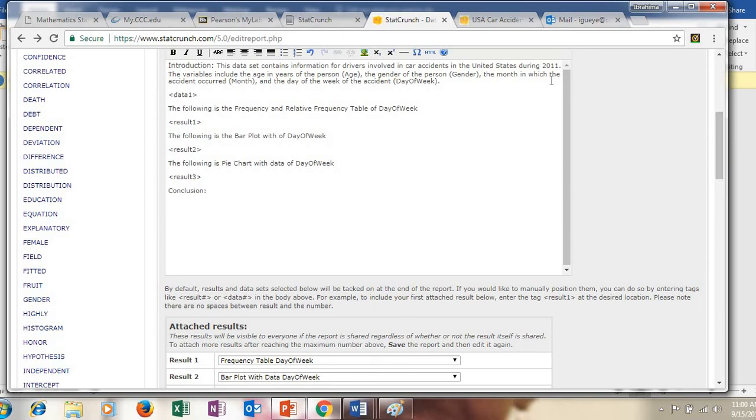So from the 2011 U.S. accident report, I would say from the U.S. 2011 accident data set, we saw that the day with the most accidents is Sunday, right?